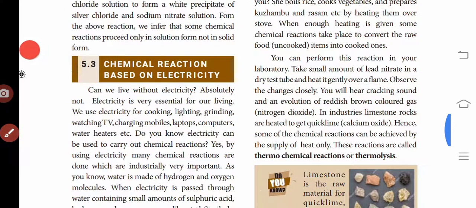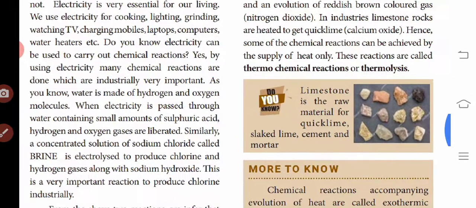Next one, chemical reactions based on electricity. Can we live without electricity? Absolutely not. Electricity is very essential for our living. We use electricity for cooking, lighting, grinding, watching TV, charging mobiles, laptops, computers, water heaters, etc. Do you know electricity can be used to carry out chemical reactions?